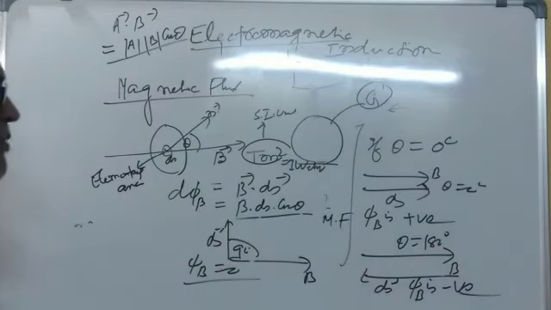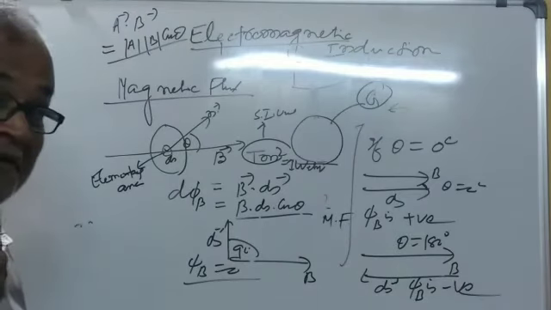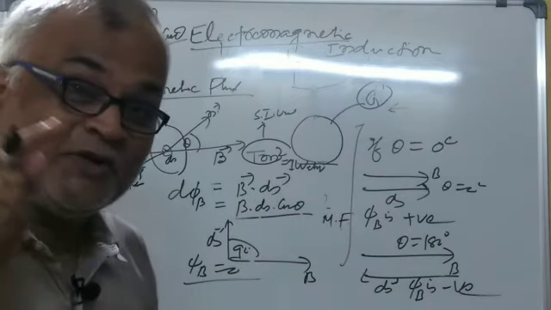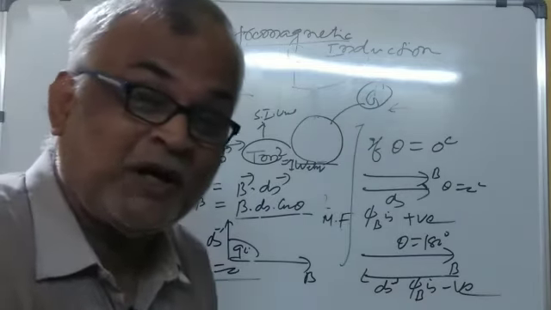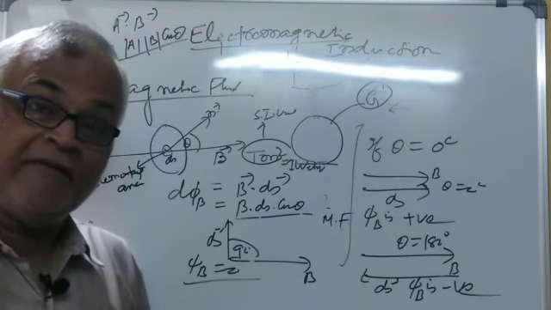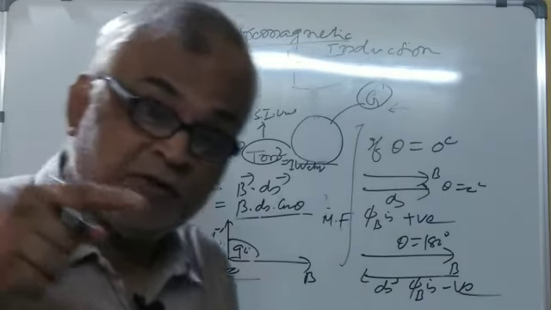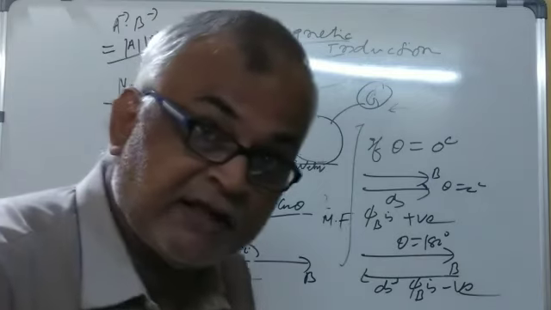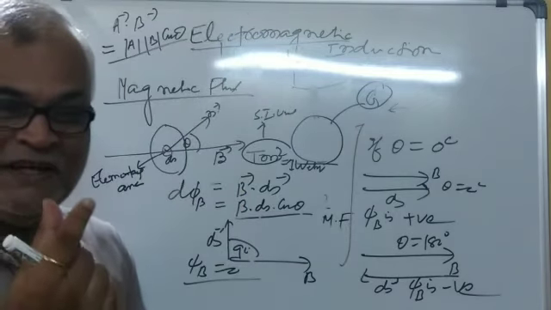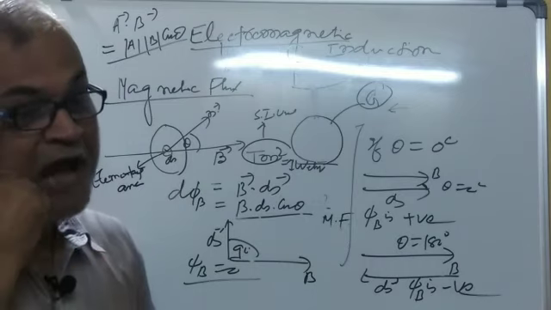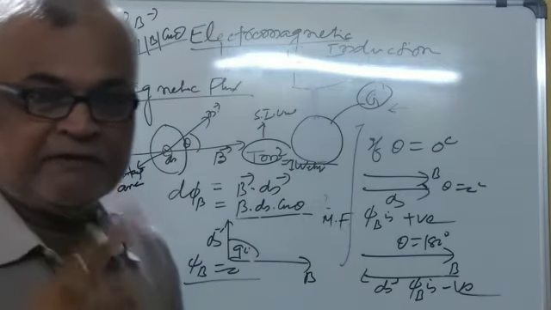That is the mathematical concept also. But always remember, in order to have this phenomenon occur, in order to have the production of induced EMF and induced current in the circuit, the one key figure is magnetic flux. You have to change the value of magnetic flux.